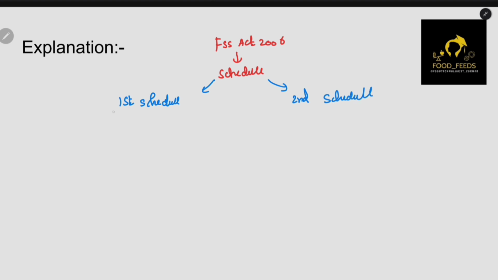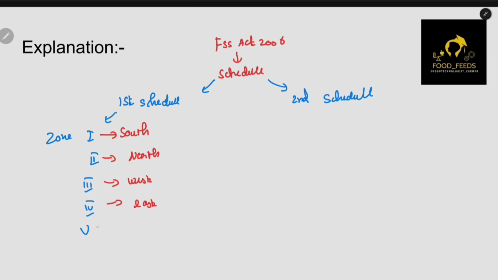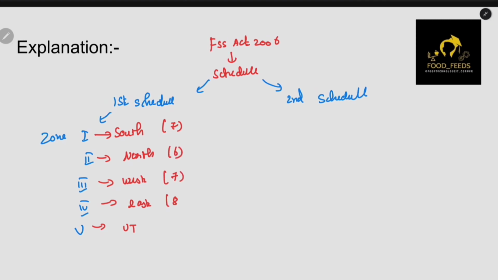In the first schedule, we have 5 zones: Zone 1, 2, 3, 4 and 5. You can easily remember these zones with a simple keyword. The first zone is south India. The second zone is north. Third is west. Then east. Finally, the fifth one is the Union Territories. There are 7 states in the first zone, 6 in the second, 7 in the third, 8 in the fourth, and 7 in the fifth.